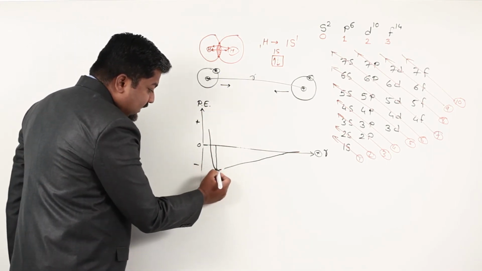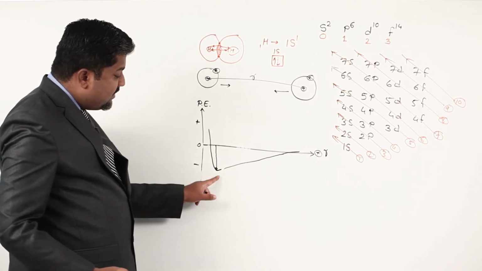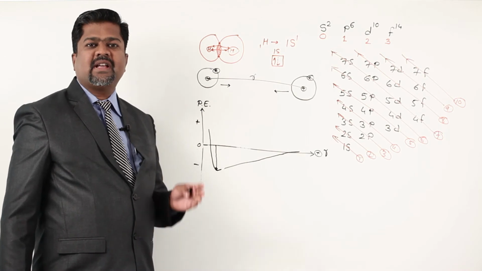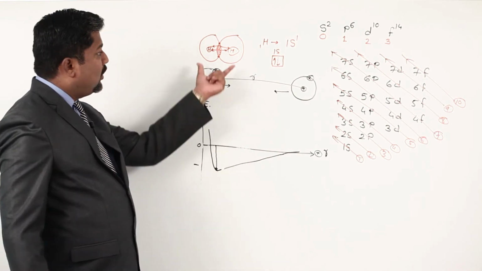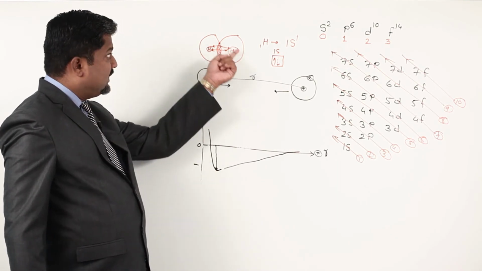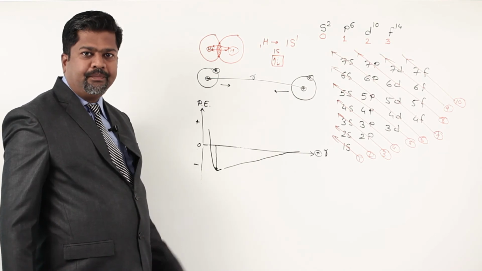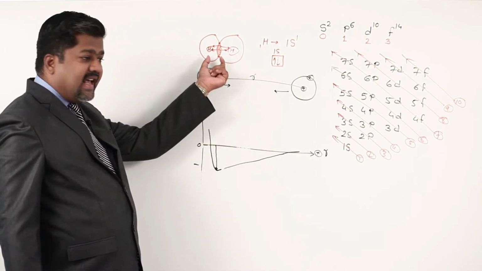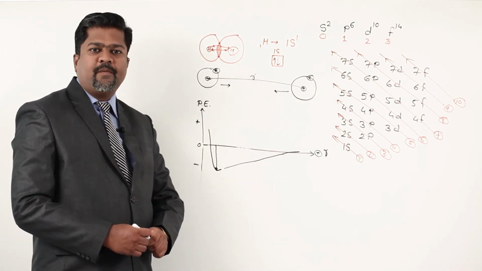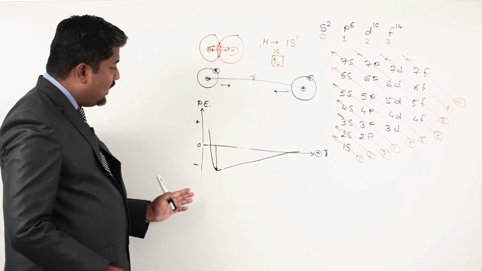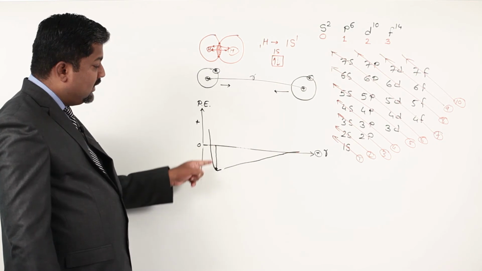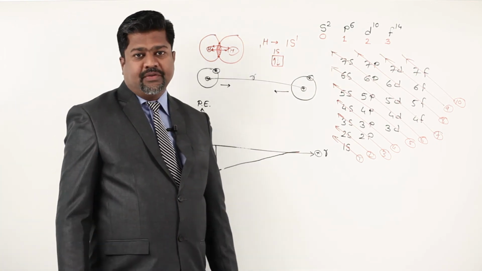At this distance we get the minimum system energy. Keep in mind, minimum system energy means higher stability. So the molecule becomes most stable at this position. This is the maximum possible overlap between two atoms. If we overlap further, there is a rise in system energy and further overlap is not possible. So this is called the potential energy curve, and on the basis of the potential energy curve, we can find out the bonding condition.